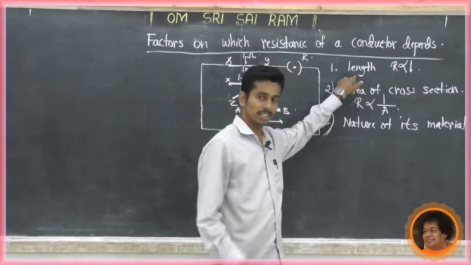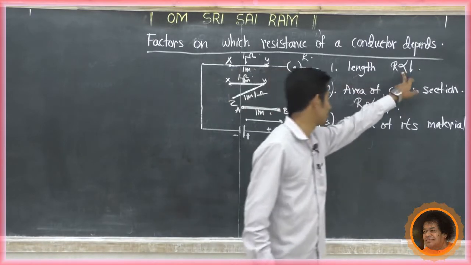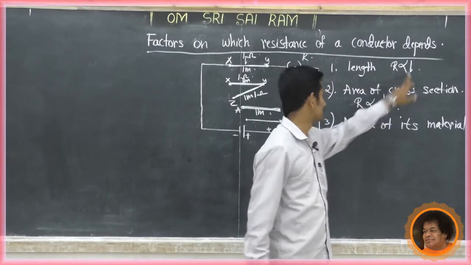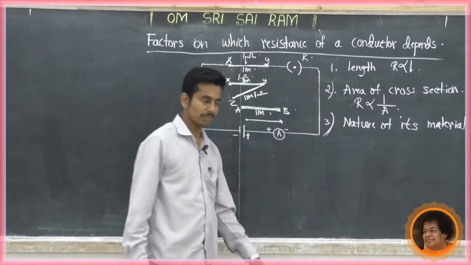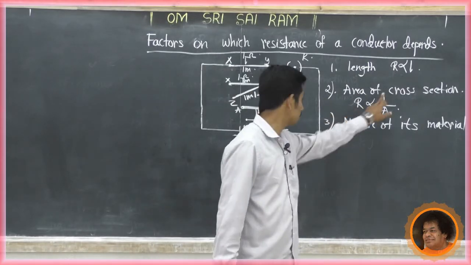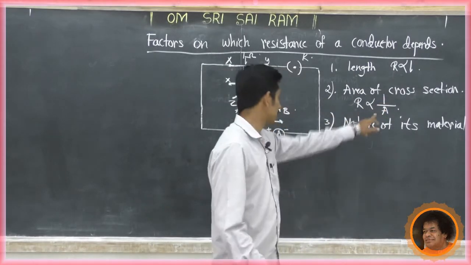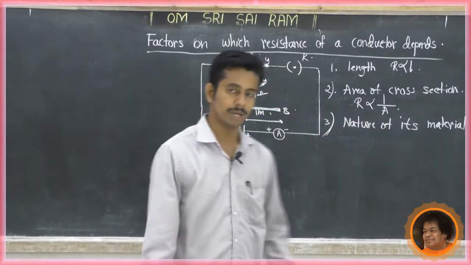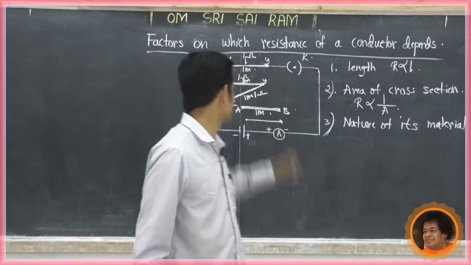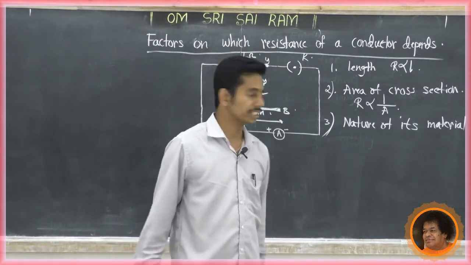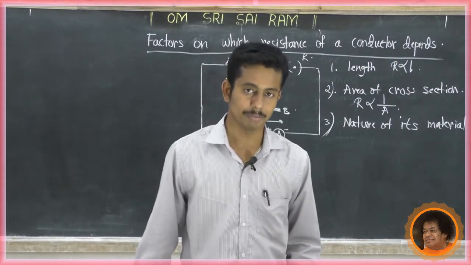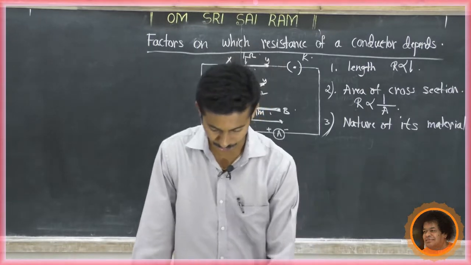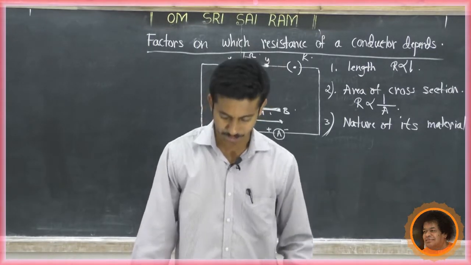What about length? Length is directly proportional to the resistance of the conductor. What about area of cross section? Resistance is inversely proportional to the area of cross section. Then the third factor is the nature of its material. These are the three factors which influence the resistance of a conductor. This is a very important question, asked for 2 marks in the exam.